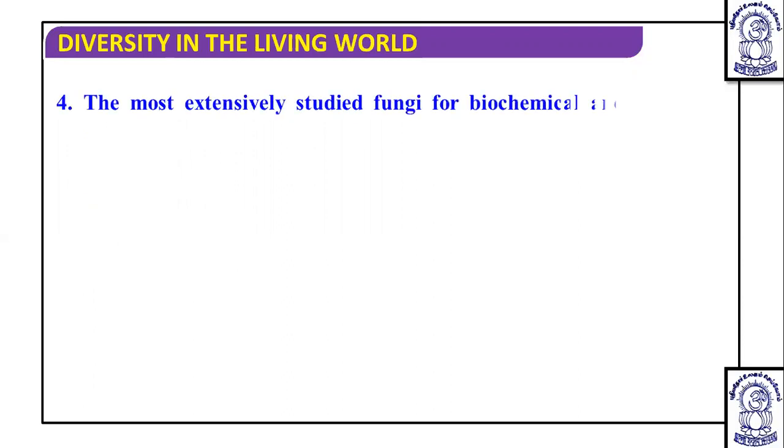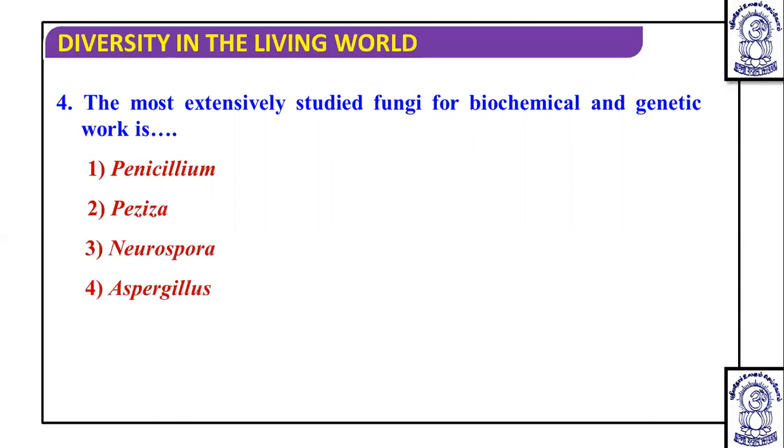Then, the most extensively studied fungi for biochemical and genetic work. Dear students, we have studied that this fungus is Neurospora crassa, which is also known as pink mold, and this Neurospora crassa belongs to the Ascomycetes, and it was used in different biochemical and genetic studies. Due to that, Neurospora is also known as the Drosophila of plants.